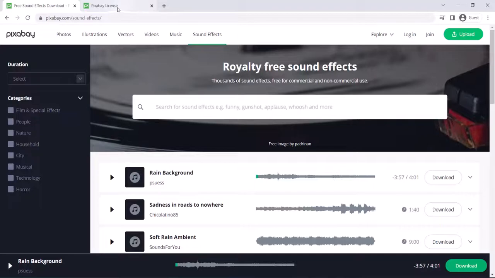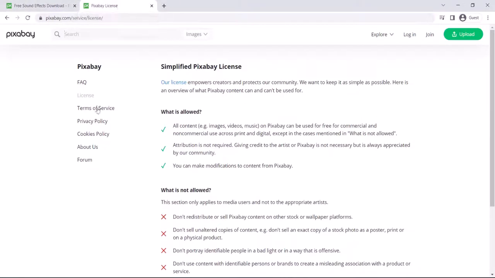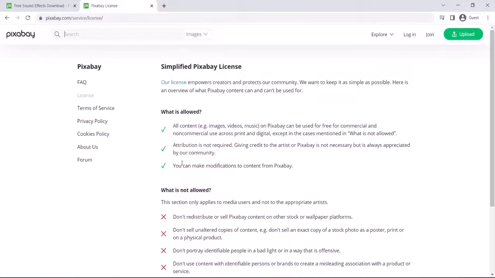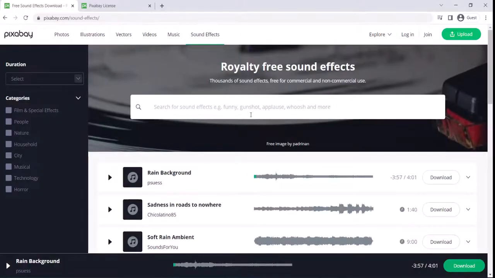Now let's quickly move into the Pixabay license section, where you can see it's the same thing. Our license empowers creators and protects our community. We want to keep it as simple as possible. Here is an overview of what Pixabay content can and can't be used for. It's the same thing: what is allowed, which we have mentioned in Pexels as well, and what is not allowed. So you can go through this, and I hope you like these resources. Let's move on to the next resource.